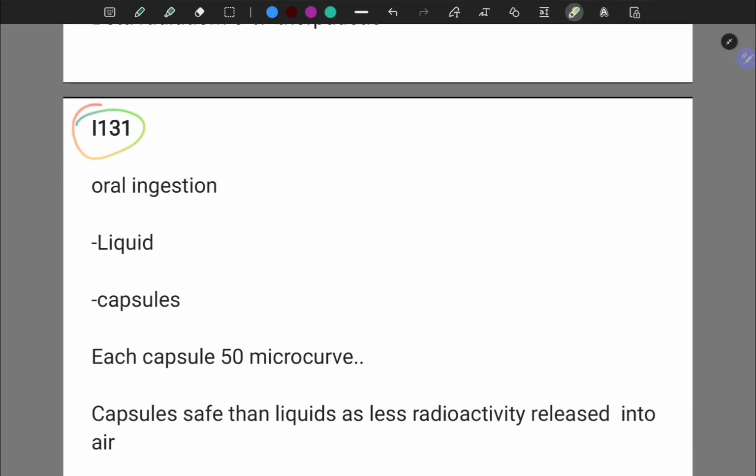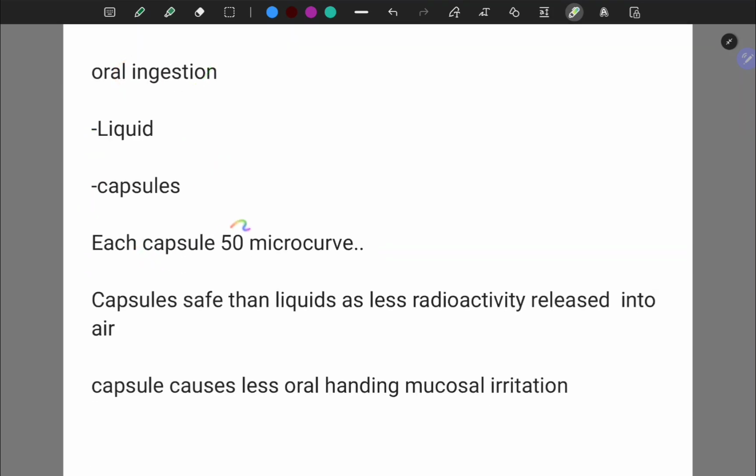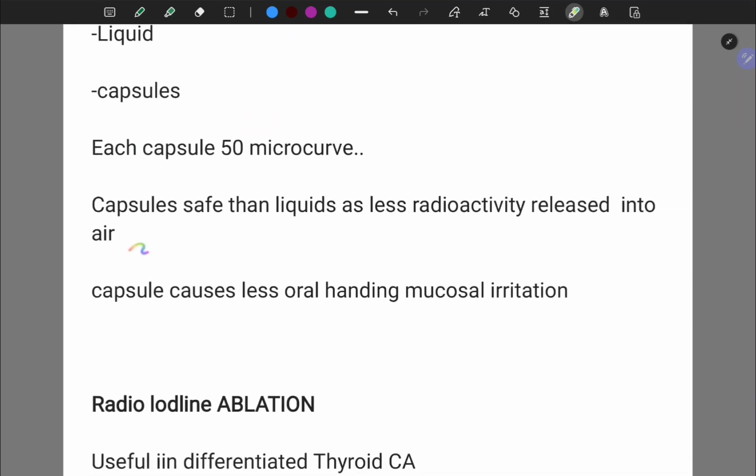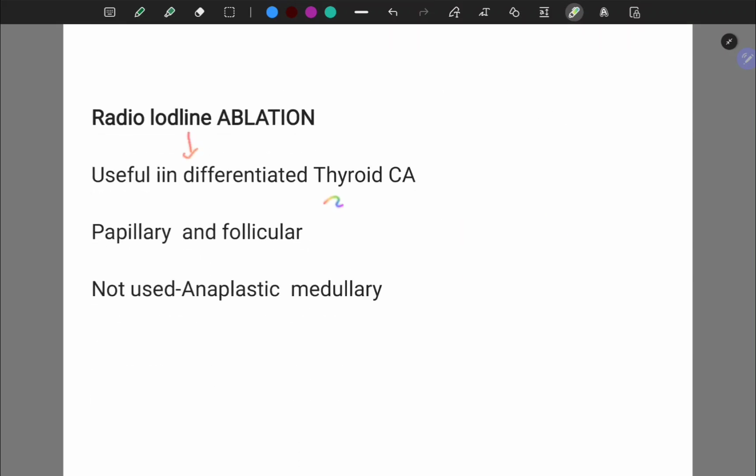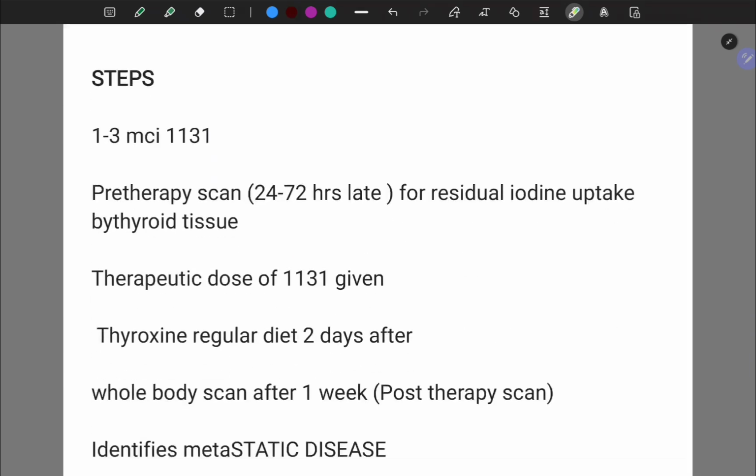Iodine 131 is given orally. It is available in liquid form and capsule form. Each capsule is 50 microcurie. Capsules are safer than liquid as less radioactivity is released into the air. Capsules cause less oral mucosal irritation. Radiation ablation is useful only in differentiated thyroid cancer like papillary and follicular, not used in anaplastic and medullary thyroid cancers.